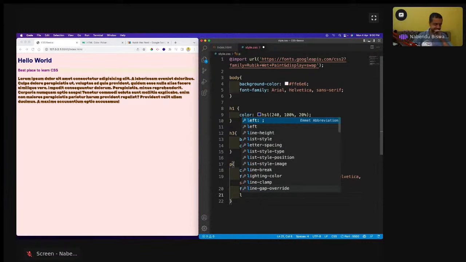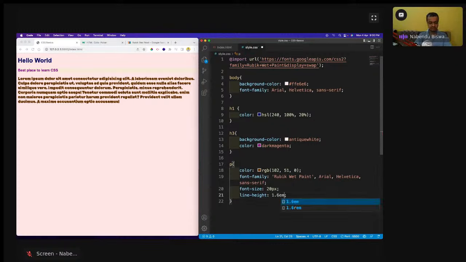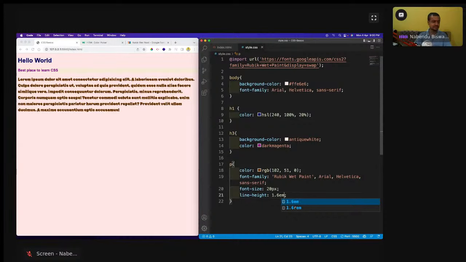Line height. 1.6 em I'm going to do, em. See, the line height has increased a bit. Okay, line height is increased a bit. So line height means the height between two lines. This is known as line height. So that is done.